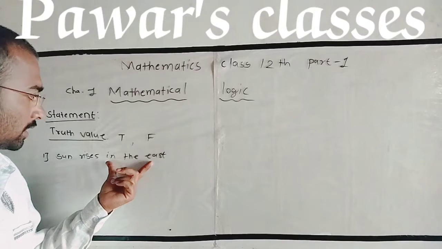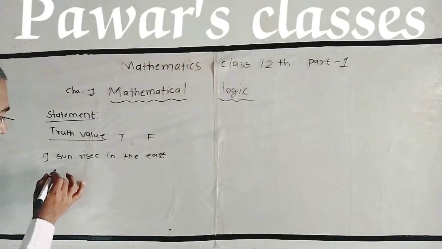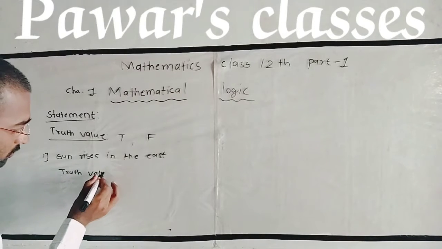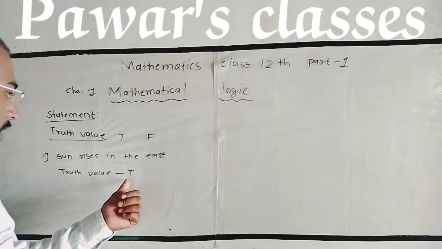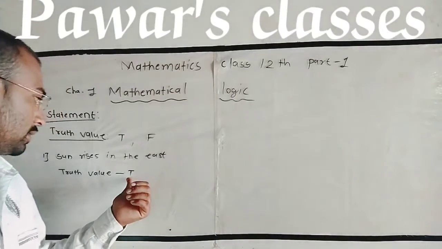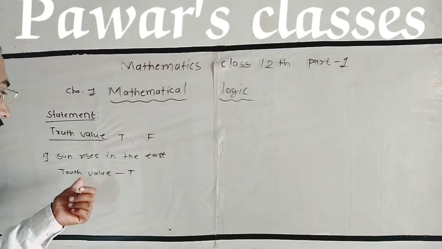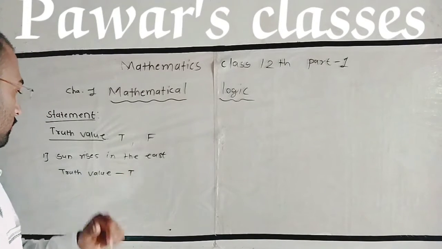It is a true sentence. Therefore, its truth value is true. Truth value is denoted by capital letters T and F. Here the sentence is true, therefore the truth value of this sentence is T.